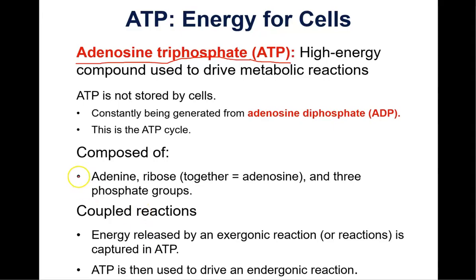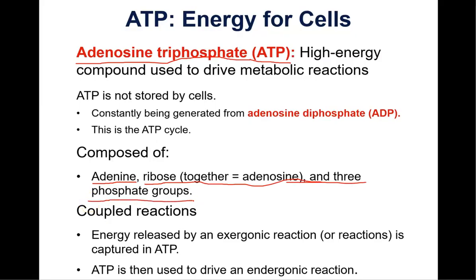ATP is composed of the nucleotide adenine. There are 4 nucleotide bases. They're called adenine, cytosine, guanine, and thymine, A, C, G, and T. But adenine plus ribose gives you adenosine, and then attached to that adenosine are 3 phosphate groups. So this is the composition of ATP.